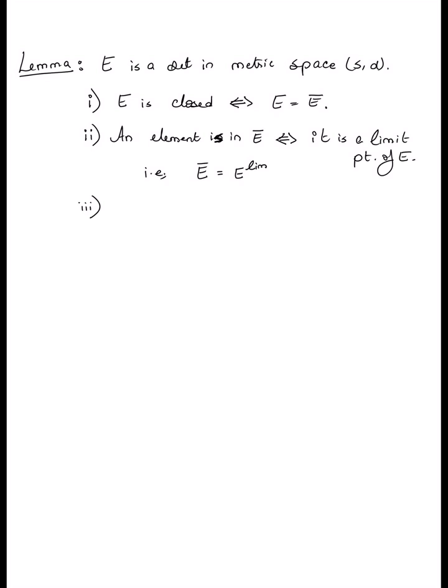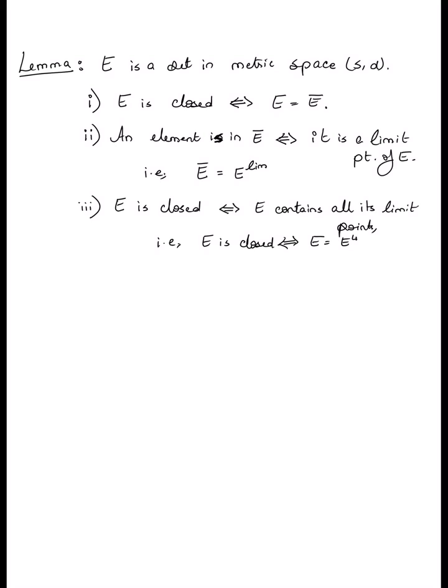Statement 3 is in fact a consequence of statements 1 and 2, which says that E is closed if and only if E contains all its limit points. In other words, E is closed if and only if E is equal to E lim.